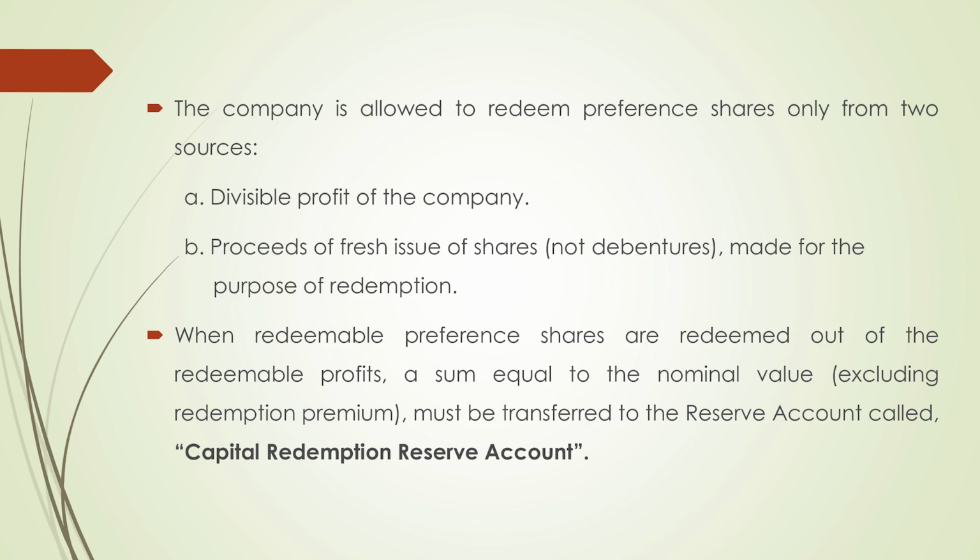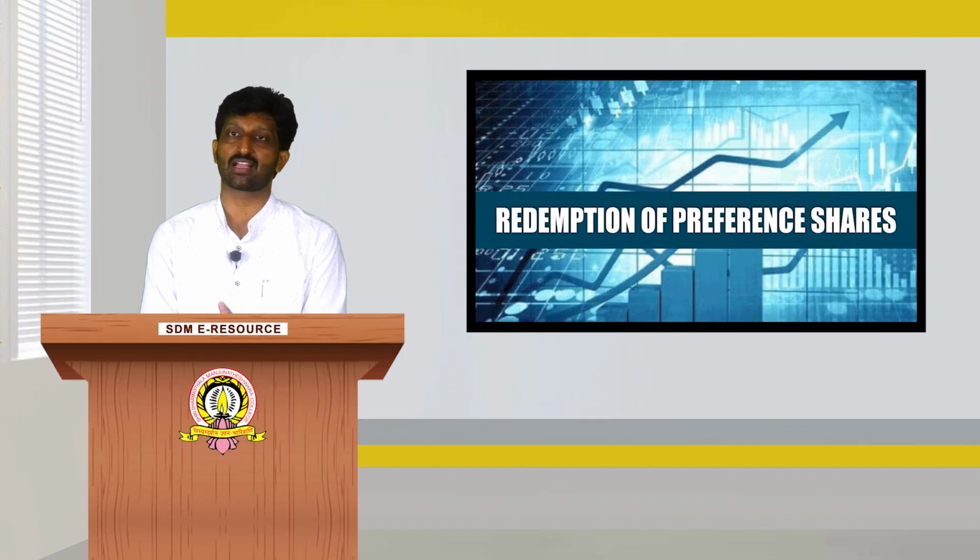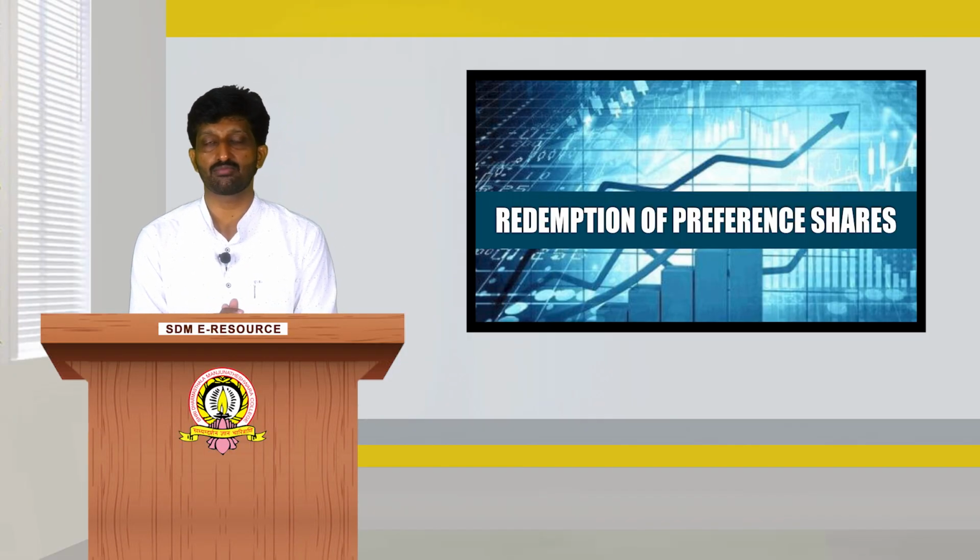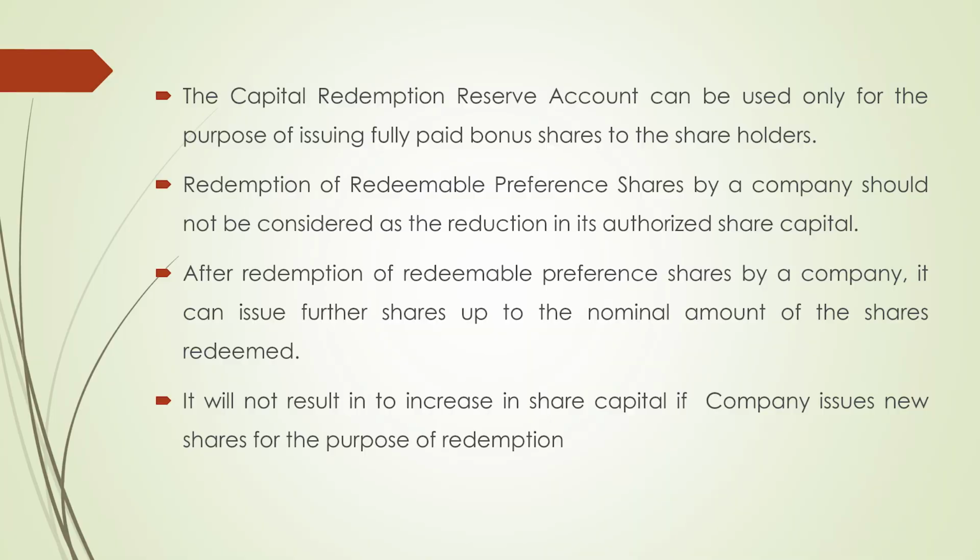When redeemable preference shares are redeemed out of divisible profits, a sum equal to the nominal value, excluding redemption premium, must be transferred to a reserve account called the Capital Redemption Reserve Account. The Capital Redemption Reserve Account can be used only for the purpose of issue of fully paid bonus shares to the shareholders. Redemption of redeemable preference shares by a company should not be considered as a reduction in its authorized share capital.